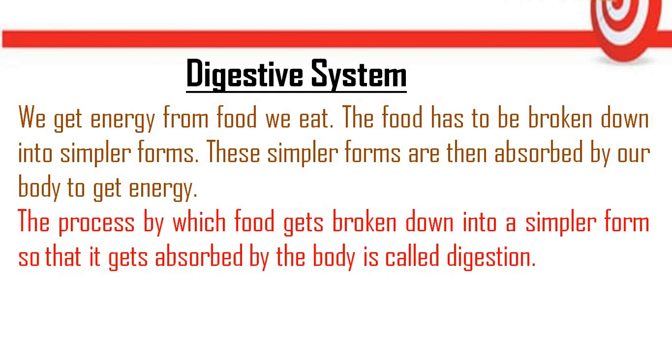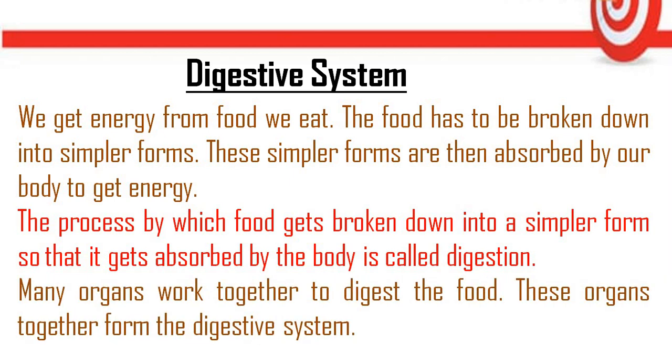The process by which food gets broken down into a simpler form so that it gets absorbed by the body is called digestion. It means digestion is the process in which the food we eat gets broken down into a simpler form so that the body can absorb that digested food and give us energy. And there are many organs which work together to perform the process of digestion. These organs together form the digestive system.